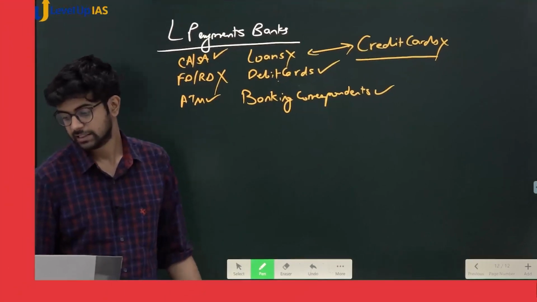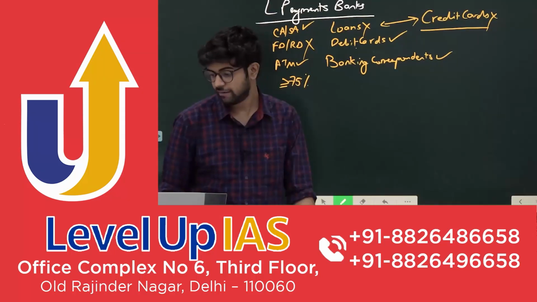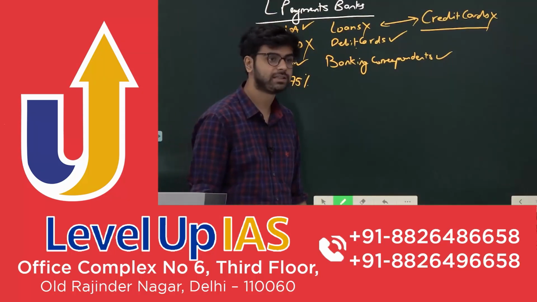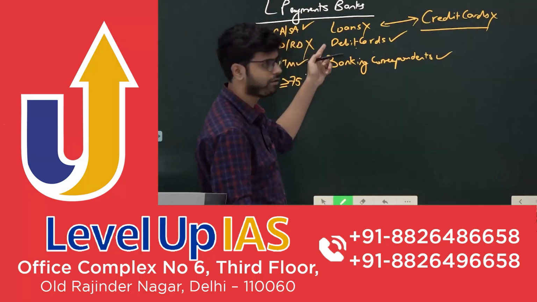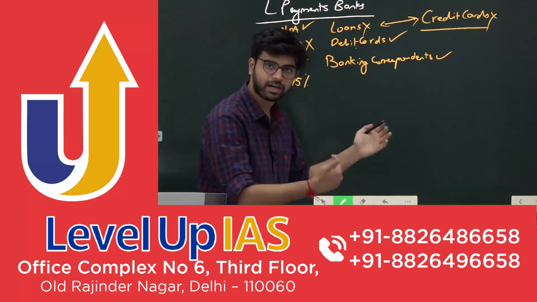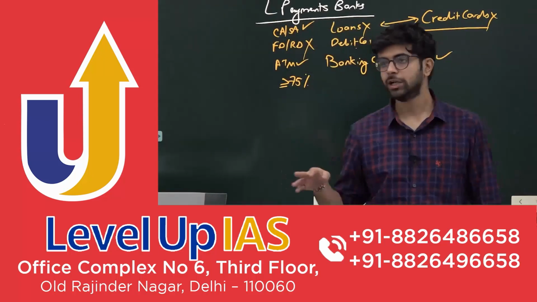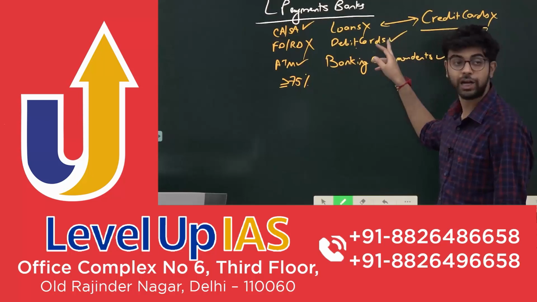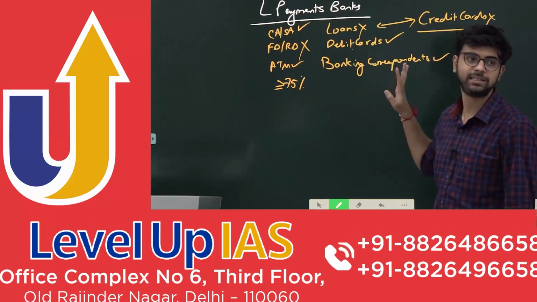Then next, see this. At least 75% of deposits. Deposit आता है? Current account, savings account. This is not allowed. Whatever current account, savings account you are getting. So now tell me, they are not able to give loans. So they are not able to earn interest. Yes or no? So they don't have that much financial stability.